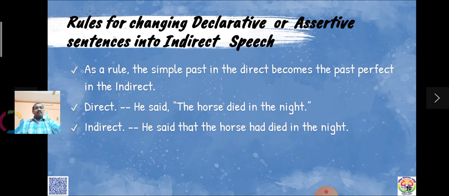As a rule, the simple past in the direct becomes the past perfect in the indirect. Just before we learned that present perfect becomes past perfect. In the same way, simple past also becomes past perfect. Remember this. He said, "The horse died in the night." Died in the night, simple past only. He said that the horse had died in the night. Past perfect. Remember this.